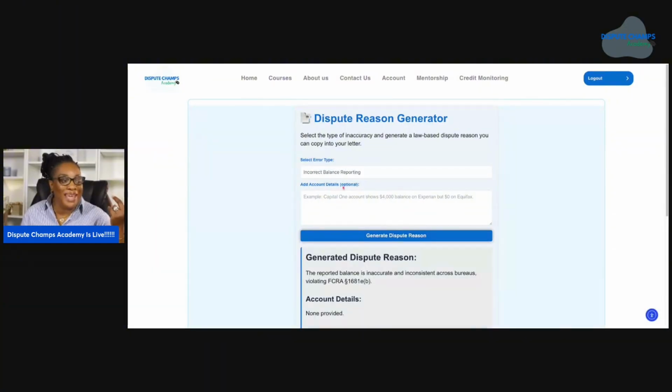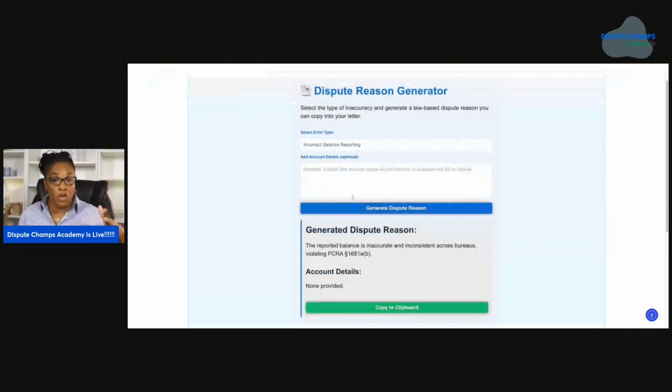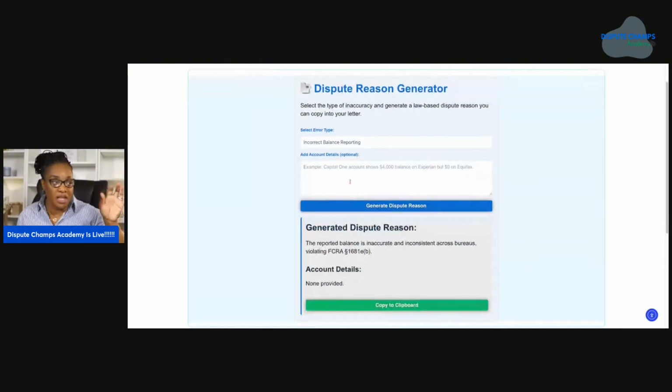If you have any account details, any extra thing you want to put in the widget to help it give you a better response, you can put it in here, then click generate dispute reason. And it gives you the Metro 2 law and a dispute reason for incorrect balance account reporting.